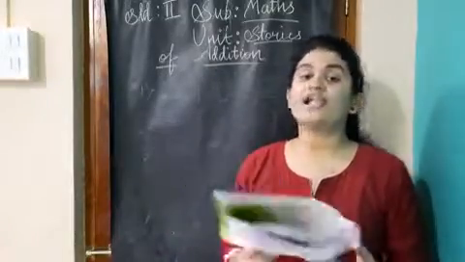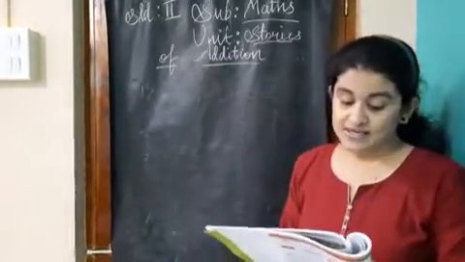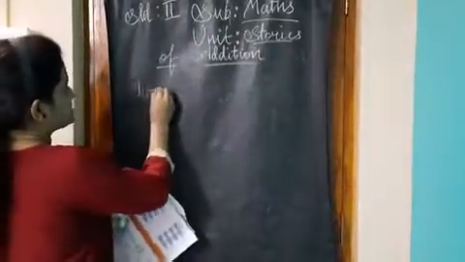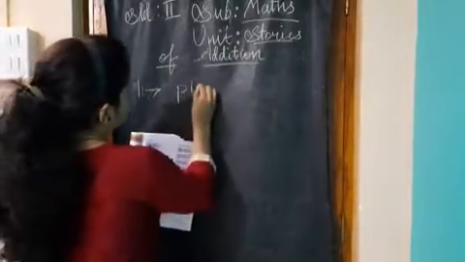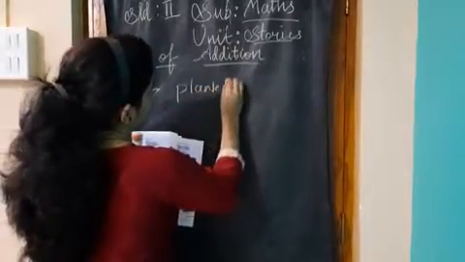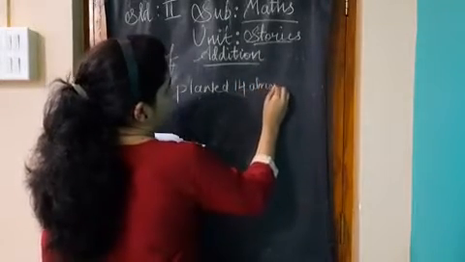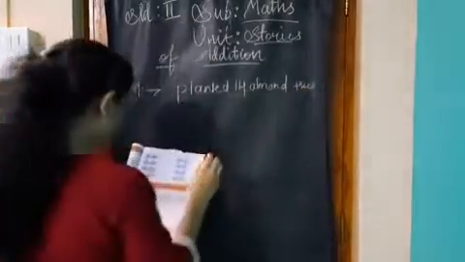So first of all, we are going to write our statement. That is, what is given. So बच्चों, मुझे बताओ, what is given to us? He planted 14 almond trees, right?